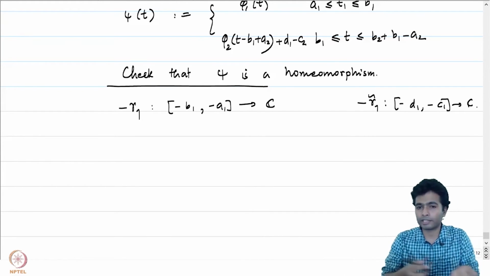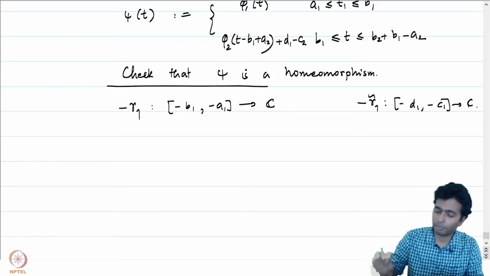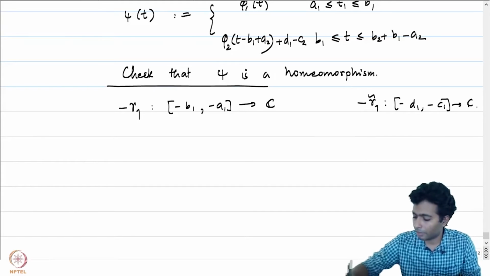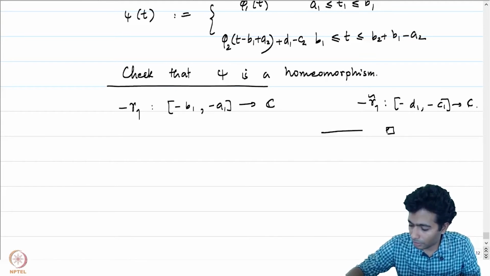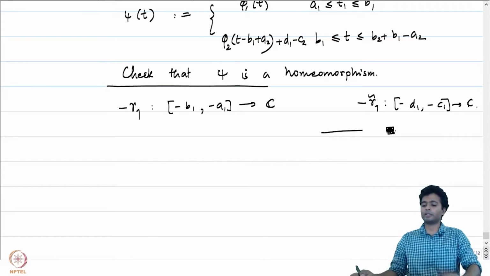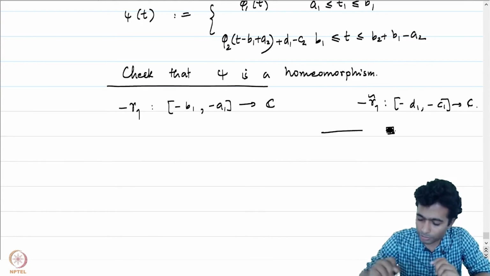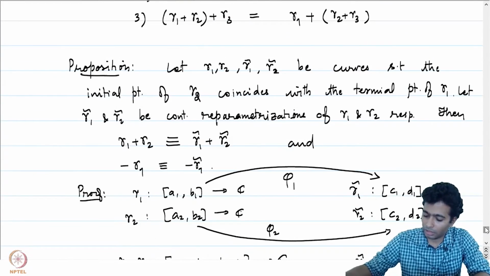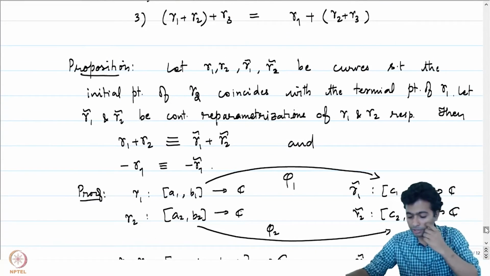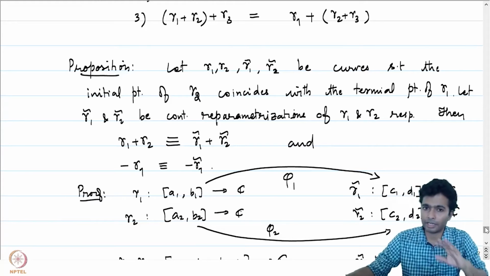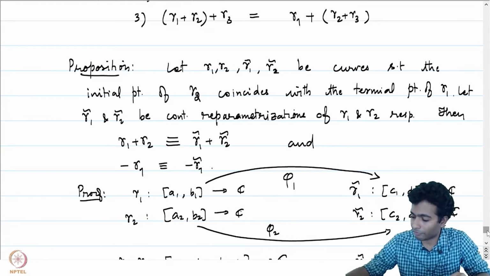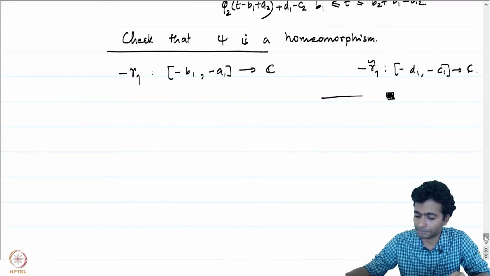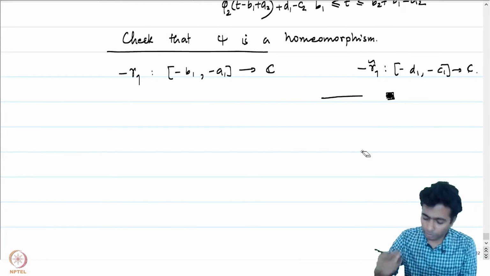I will just say that minus phi will be the map which will work here. Maybe I'll leave that as an exercise for you. I have just given you the hint. So basically we have proved that the operations of concatenation and reversal are well defined up to the equivalence relation. So let me give you one more exercise.